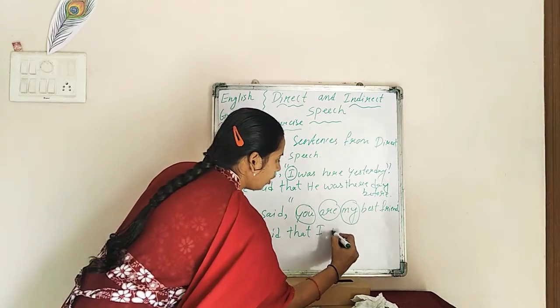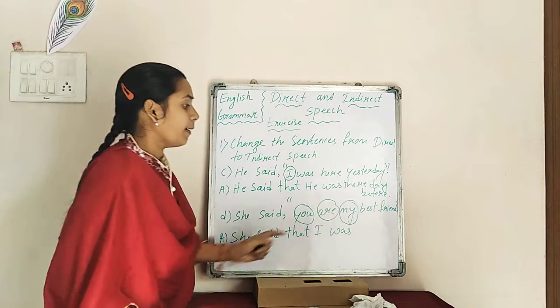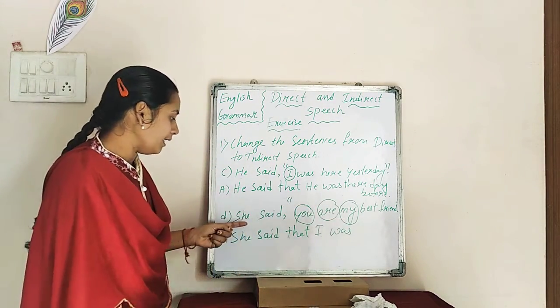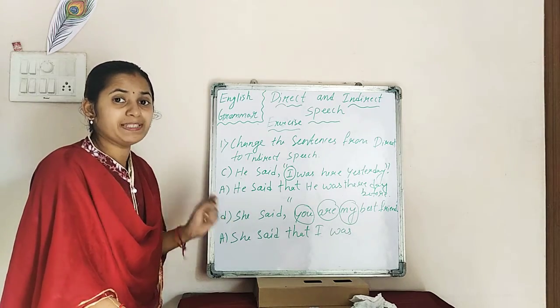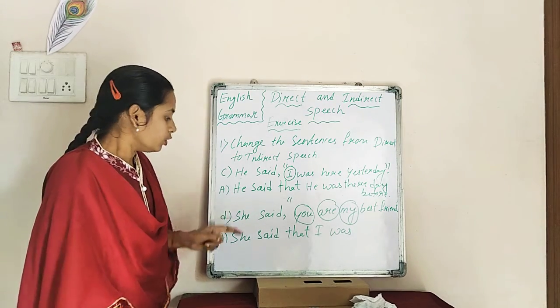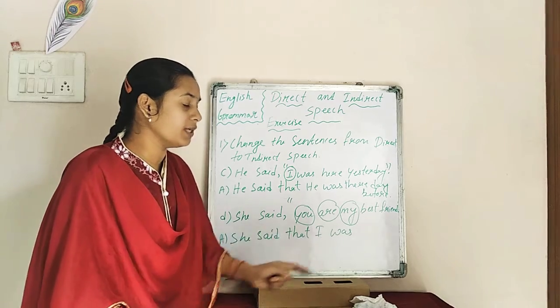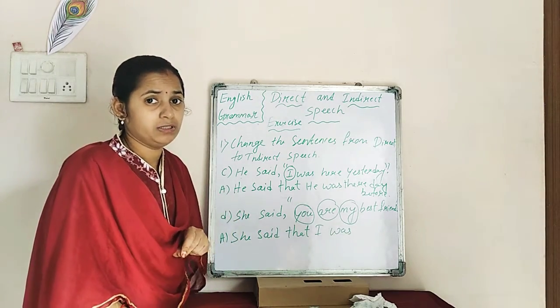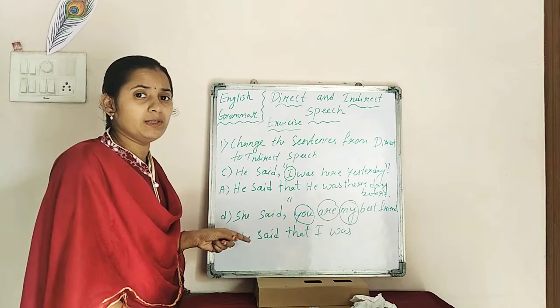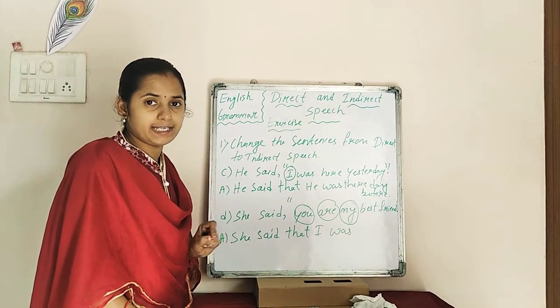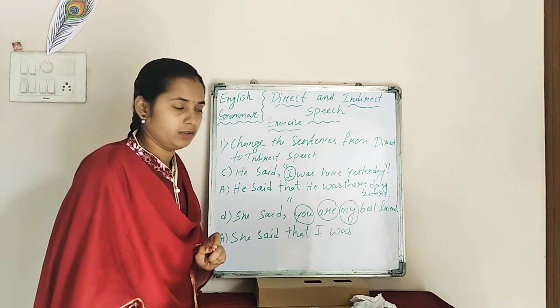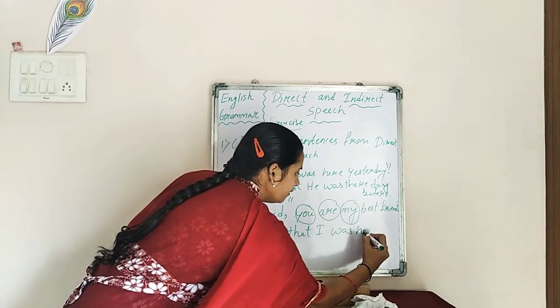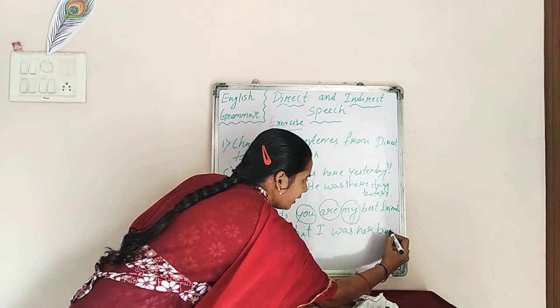I was. Now my will become what? My, whose? She. That means hers. Okay? So here she said that I was her best friend. Why her? Because one girl is saying, right? She is used here. So she will become her. So here I was her best friend.